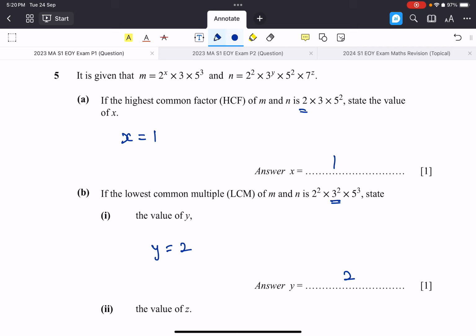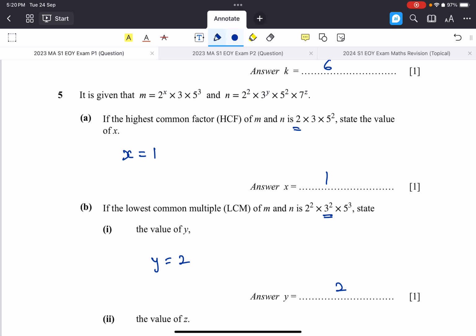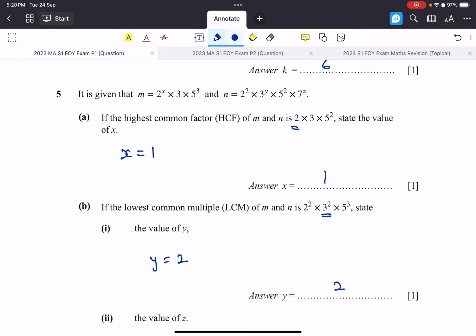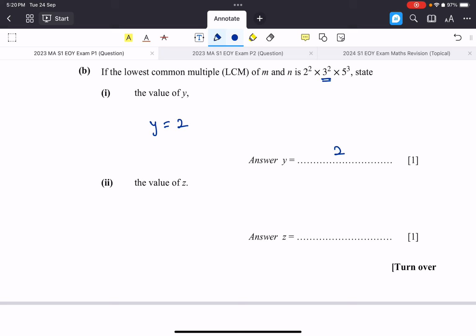And finally, for z, well, in this case, what happened? z is actually 7 to the power of z. There is no 7, right? 7 is not a common factor over here. Therefore, z is actually equal to 0, right? So when it's not there, it's actually to the power of 0.